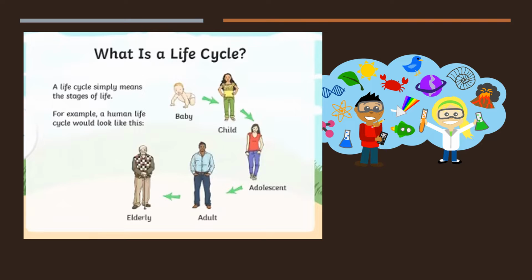For example, a human life cycle would be like this. So you study the picture. We started with a baby. From the baby, then we go to the child. From the child, we go to adolescence or adult. And then after that, we become the elderly. So the life cycle starts from the first time that we were born until we get old.